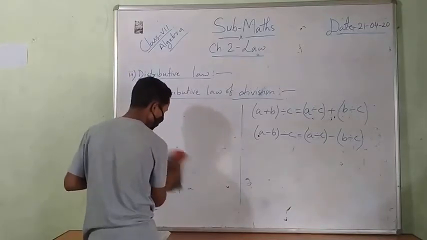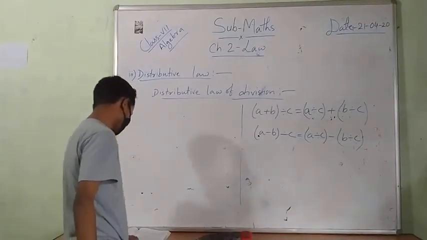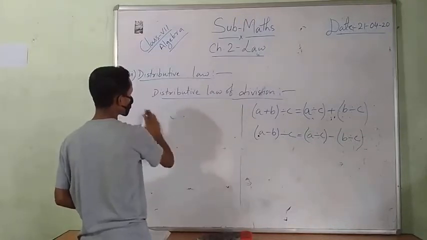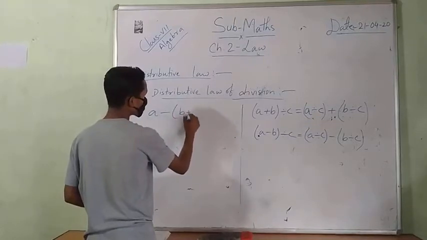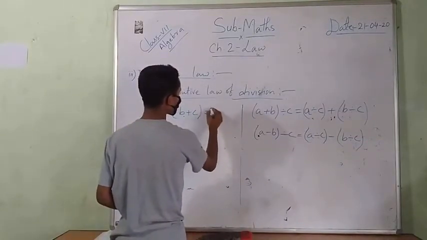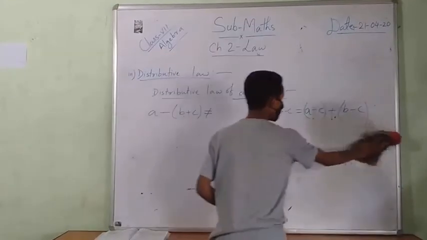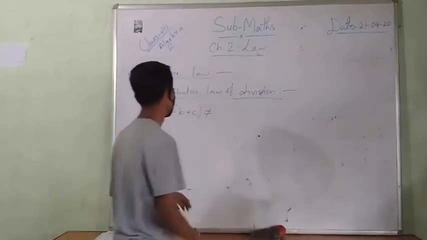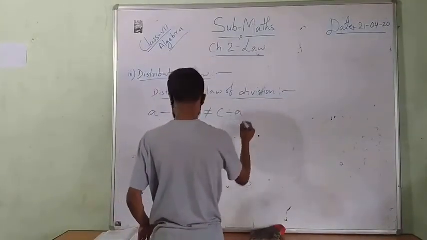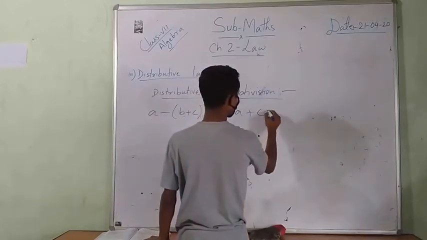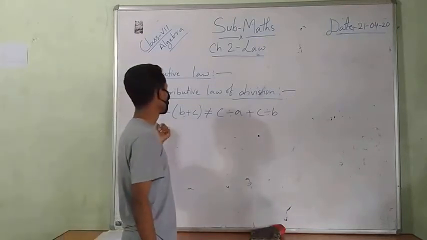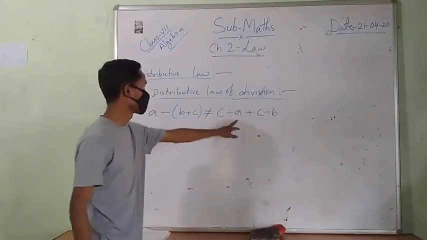Okay, then suppose look at there, A divided by B plus C. That is not equal to C divided by A plus C divided by B. That is not equal, because A is divided by B plus C. C is not divided by A. Understand?